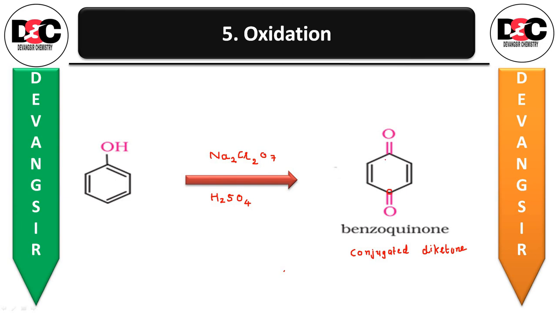Here there will be a carbon and here also a carbon on both sides, C double bond O, C double bond O, and then a straight line. In the presence of air, that is O2, phenols are slowly oxidized to dark color mixtures containing quinones.